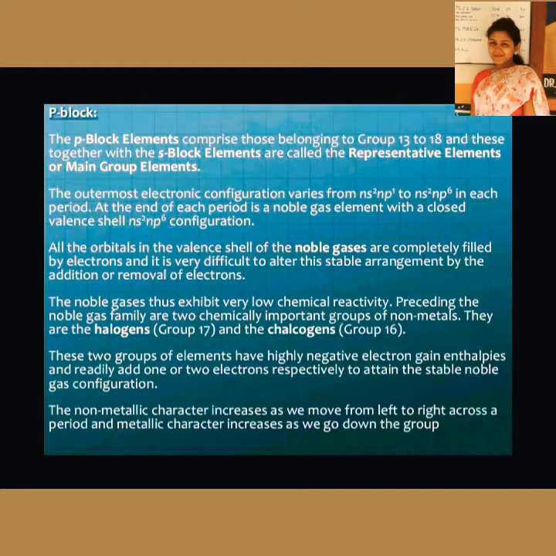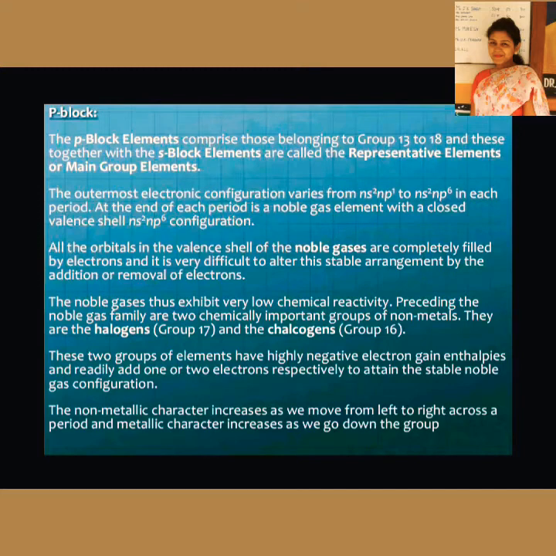And just before the noble gases, that is the group 17 or the halogens, they are highly reactive. And before that, group 16, that is the chalcogens, that is also highly reactive. So these two groups of elements, that is group 16 and 17, have highly negative electron gain enthalpies and readily add 1 or 2 electrons respectively to attain the stable noble gas configuration.